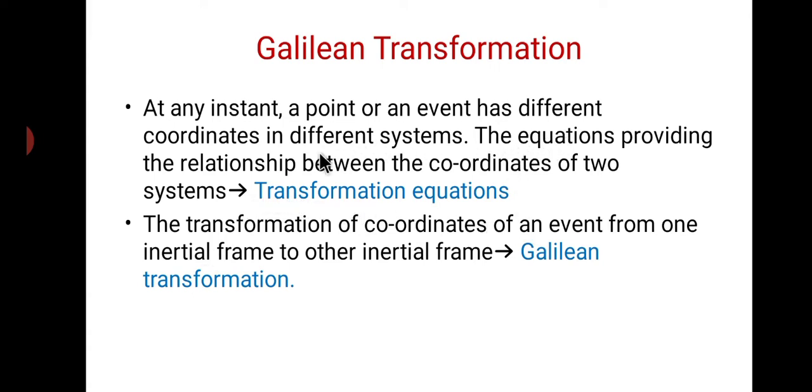The equation which provides the relationship between the coordinates of the two systems. The two systems will be like x, y, z and x dash, y dash, z dash, and the equation relating the coordinates of these two systems, we call a transformation equation. For the Galilean transformation, the event changes from one inertial frame to another inertial frame. Then we call it a Galilean transformation. That will become clear when we look at this figure.